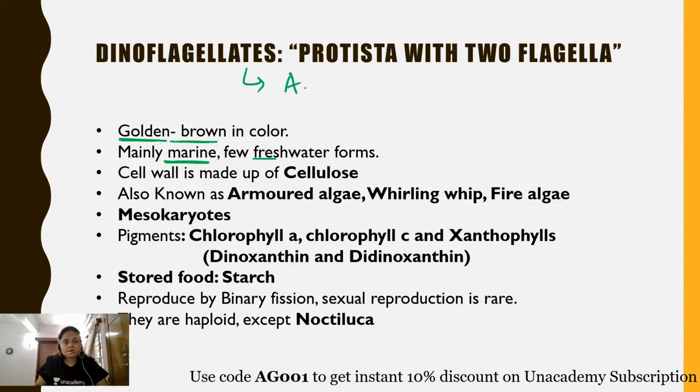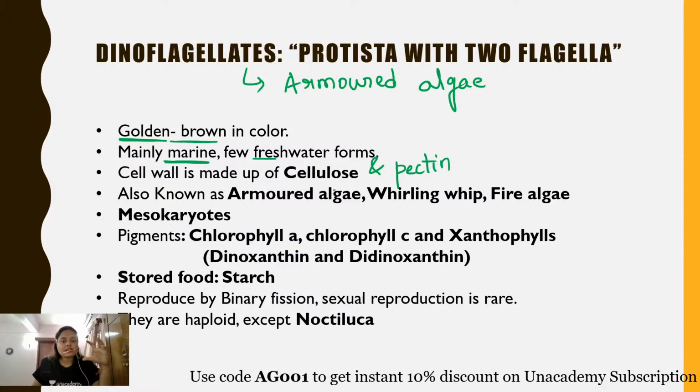They are also known as what? Armored algae. Why? Because the cell wall is present, and the cell wall is made up of cellulose and pectin. It is a stiff type of cell wall, and it is arranged in a plate-like manner which resembles armor, and that is why dinoflagellates are known as armored algae.